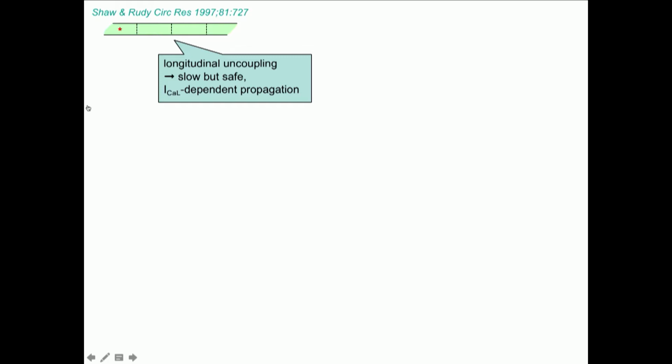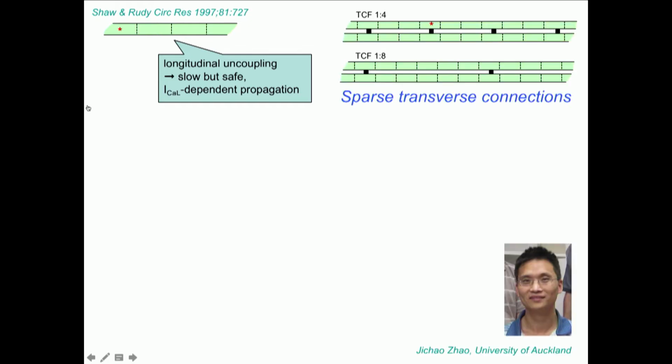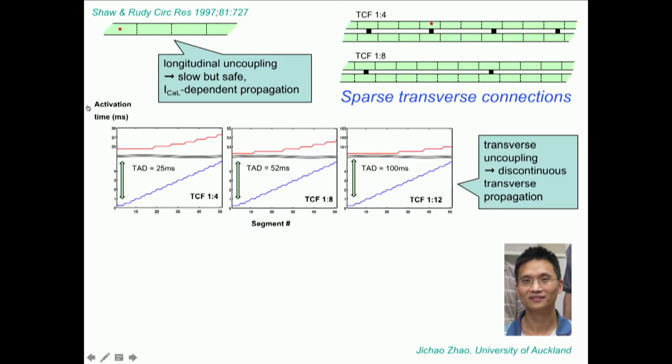behavior of ionic currents. We know from a classic study by Shaw and Rudy that longitudinal uncoupling leads to slow but very safe conduction, which is calcium dependent. But that's different if you consider transverse connectivity between fibers. This is work together with Yichao Zhao from Auckland. There, if you stimulate one fiber, you see that you quickly get very long delays between the fibers.